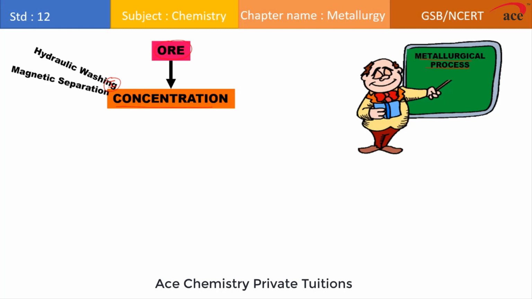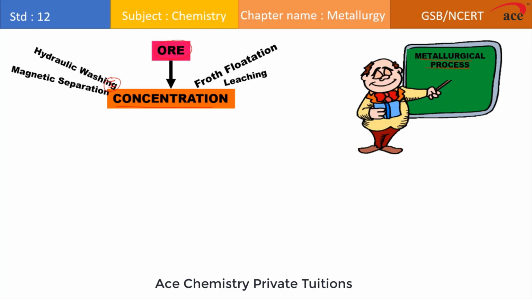Magnetic separation is applied only if any one component in the ore is magnetic in nature. It can be a gangue particle or a metal compound. We apply froth flotation for metal sulfides and leaching for certain metals like aluminium, gold and silver.